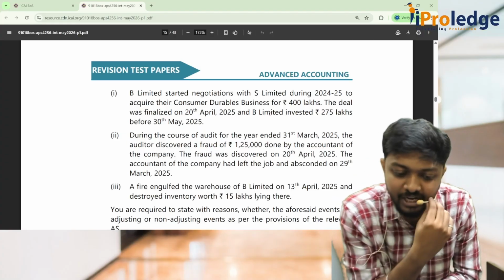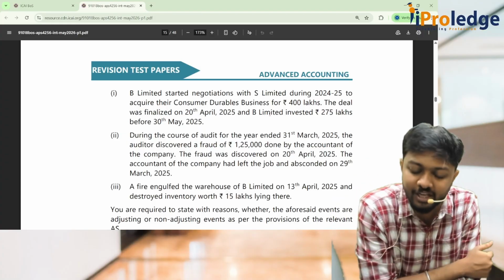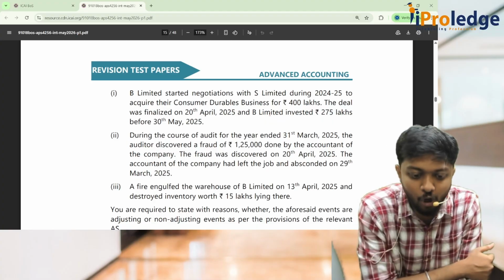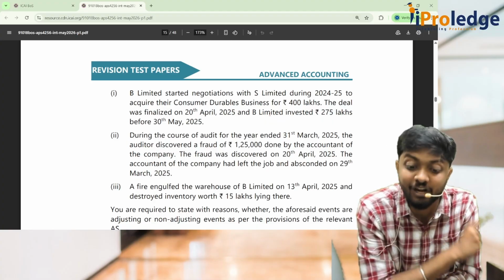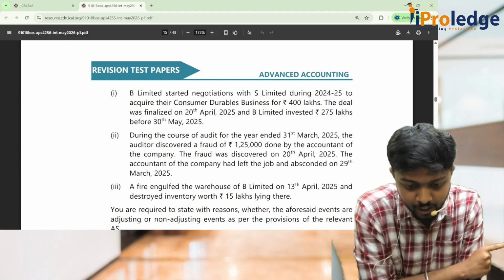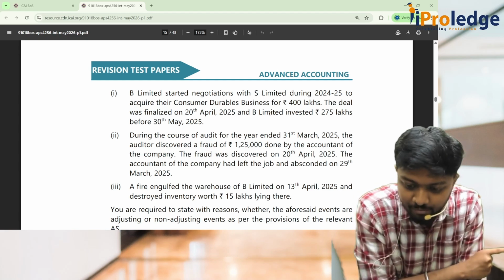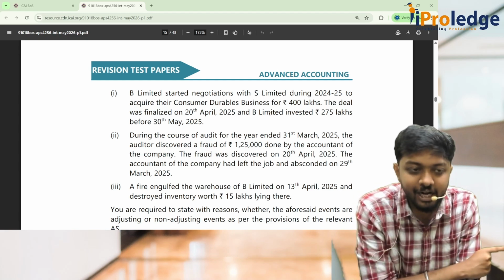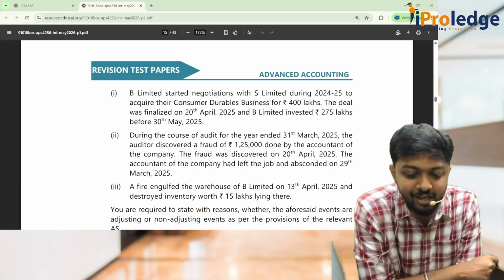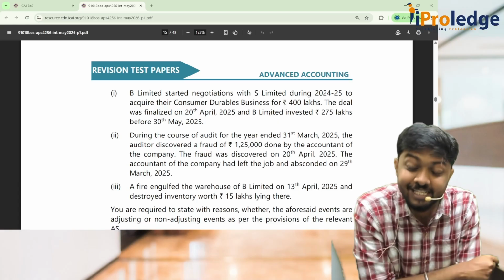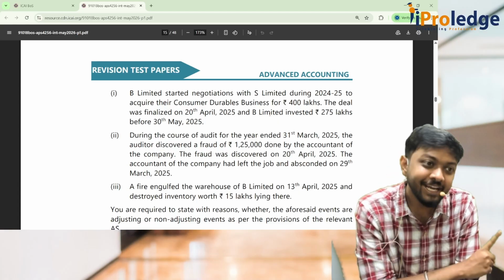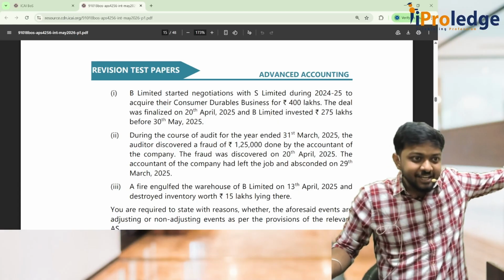Okay, coming to the next one. During the course of the audit for the year ended 31st March 25, the auditor discovered a fraud of 1,25,000 done by the accountant. The fraud was discovered on 20th April, but this guy absconded on 29th March. Now tell me, adjusting or non-adjusting? It is 100% an adjusting event. This entire fraud happened on 29th March only.